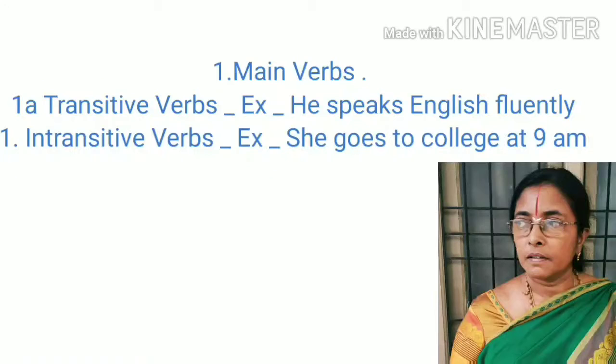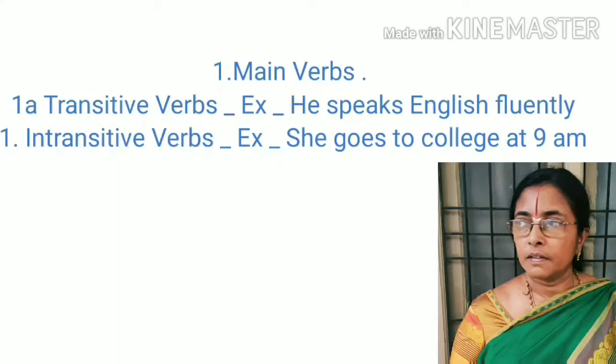She goes to college at 9 a.m. In this one, what do you observe? What is the subject there? The word she is the subject. Why is it called subject? Because it comes before the verb goes, right? So it is subject. What is the object there? College is the object. Why is it called object? It comes after the verb goes.